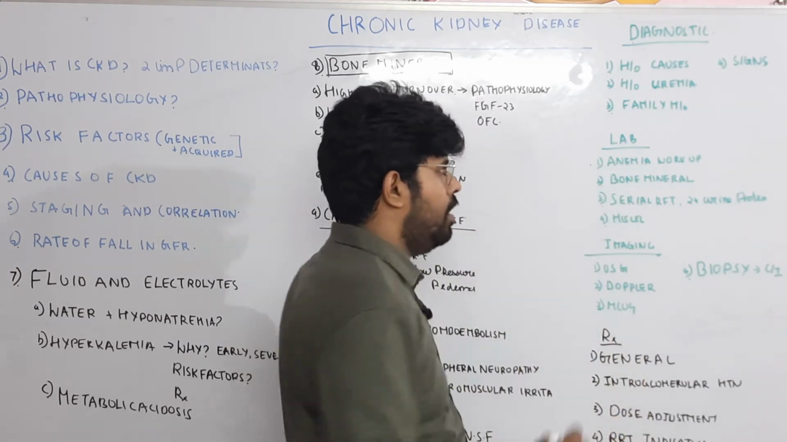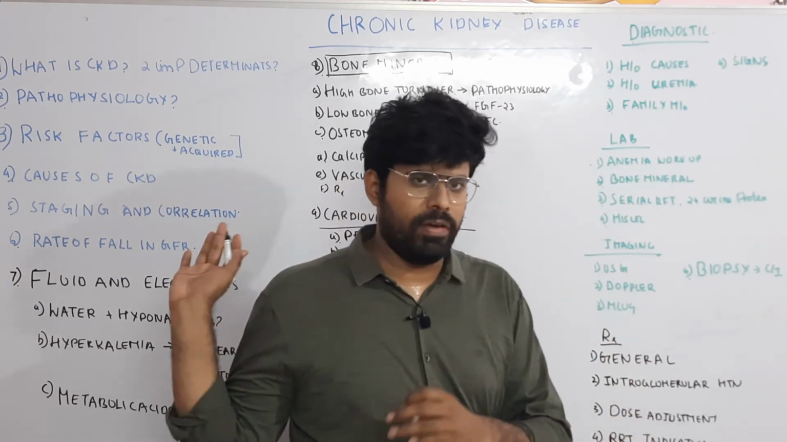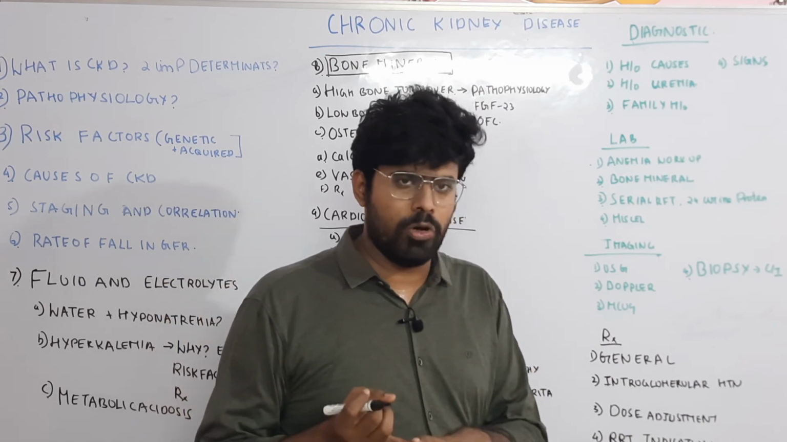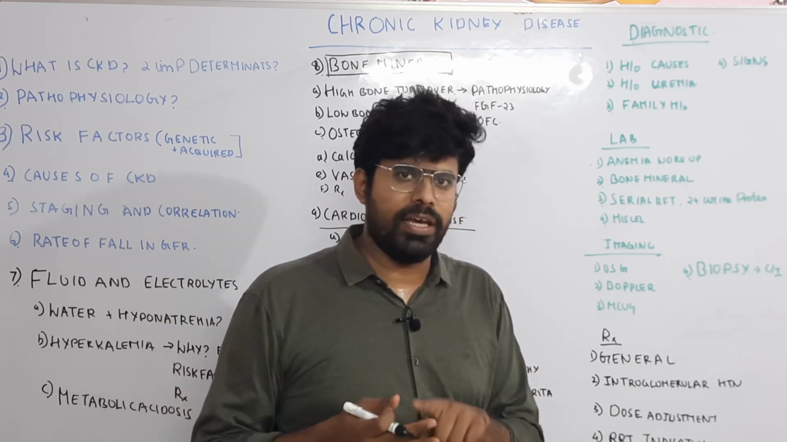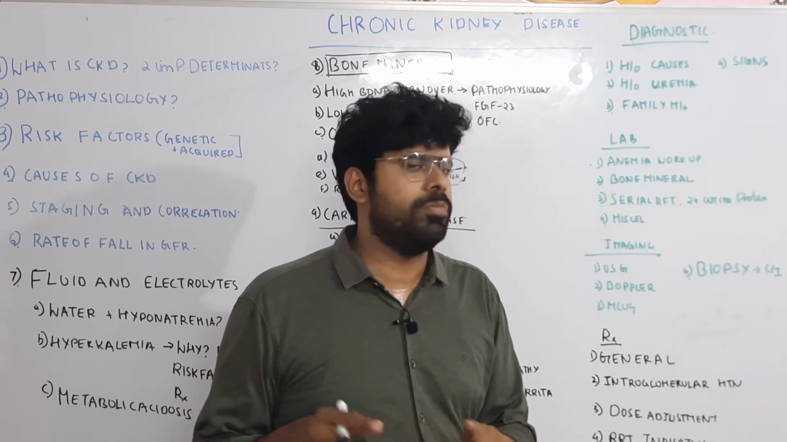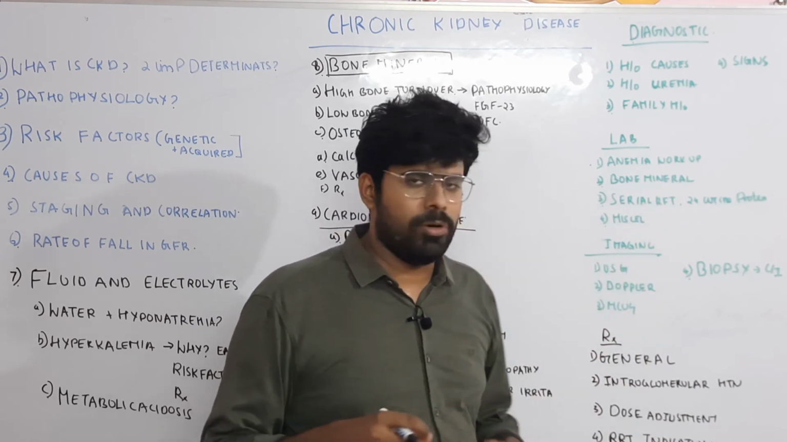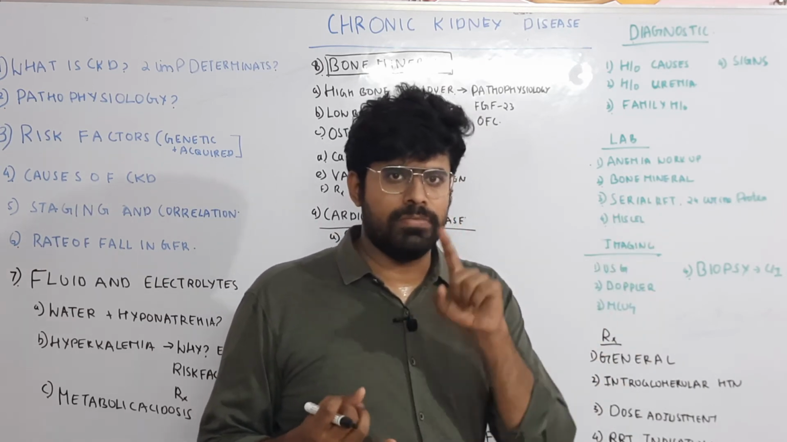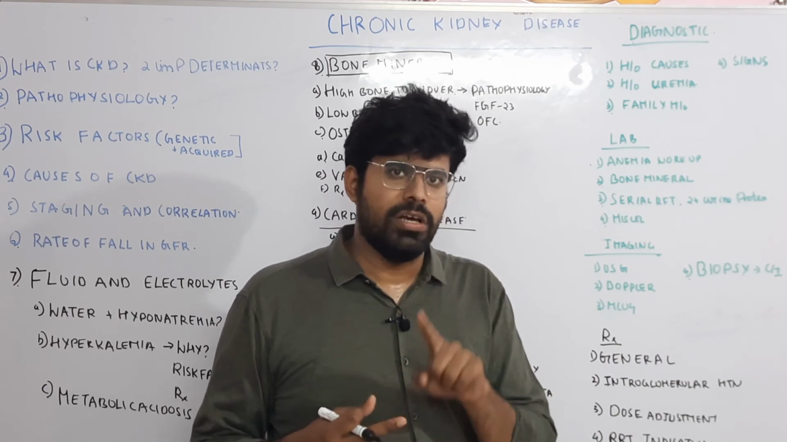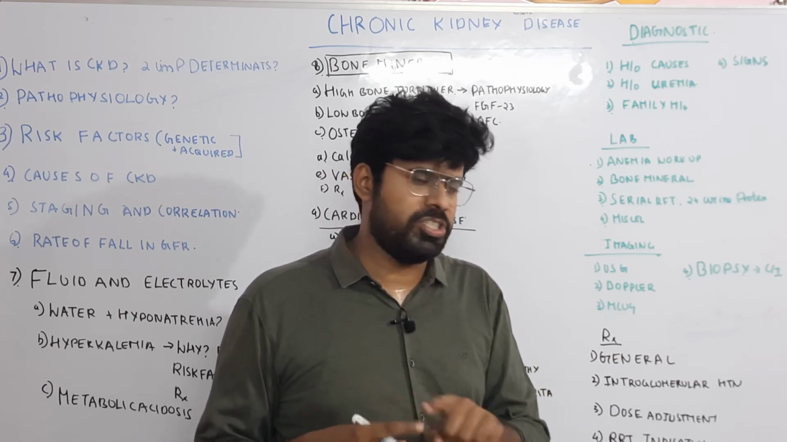So the lab workup: first the anemia workup. We have already discussed anemia, so we would go for hemoglobin, serum B12, folic acid, and ferritin levels. Then bone mineral metabolism: you have to measure calcium, vitamin D, PTH, and phosphorus. These four measurements should be done.